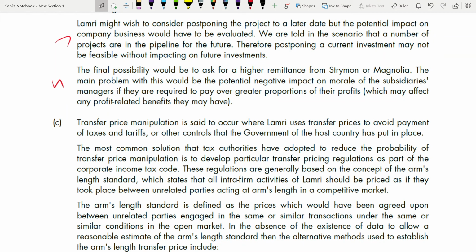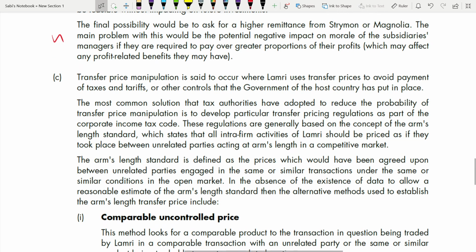So transfer price manipulation is said to occur where a company uses transfer pricing to avoid payment of taxes and tariffs or other controls that the government of the host country has put in place. The most common solution the tax authorities have adopted to reduce the probability of transfer price manipulation is to develop transfer pricing regulation as a part of the corporate income tax code. These regulations are generally based on the concept of the arm's length standard.